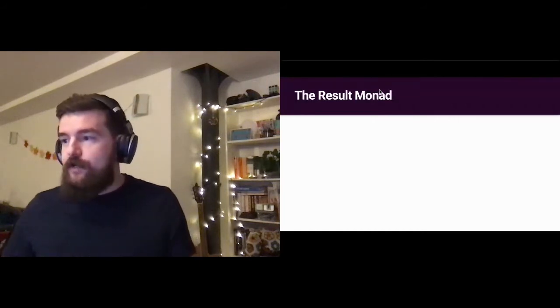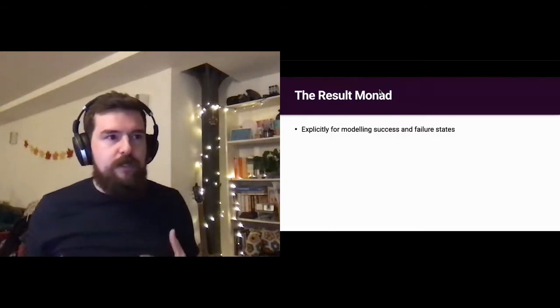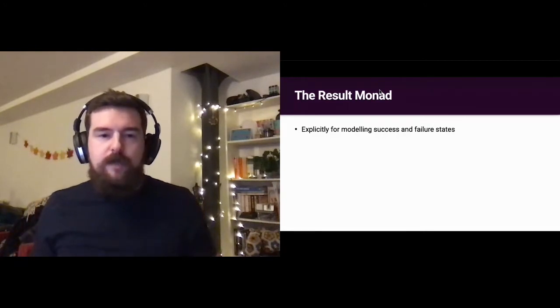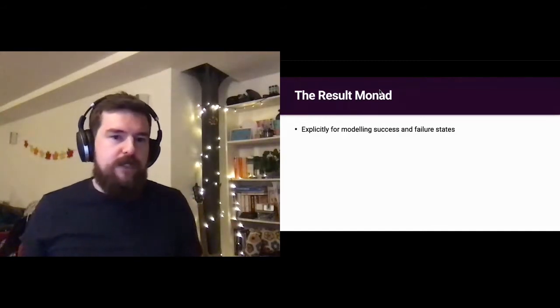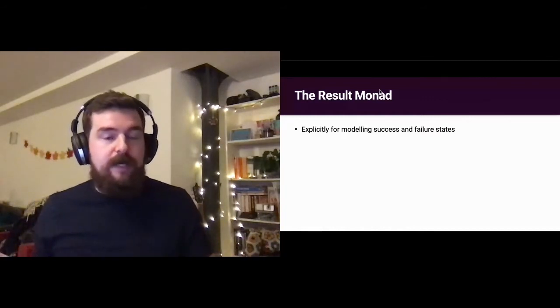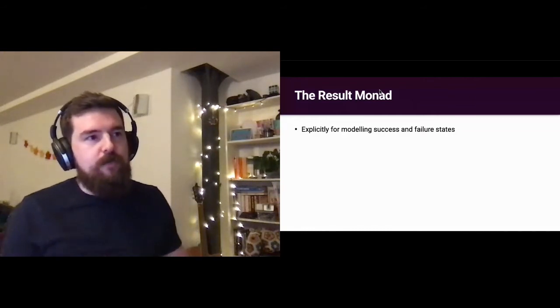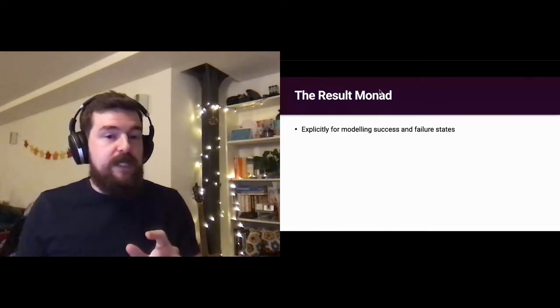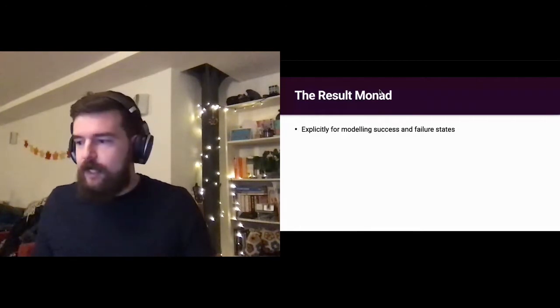So the solution we ultimately chose was the result monad, which is explicitly for modeling both success and failure states. An alternative that we could have chosen is the either, which I think a lot of people will be somewhat familiar with, where you generally have a left type and a right type, which are independent. But it's somewhat ambiguous if you're not used to functional programming. Is the left type the value type, or is the right type? Some languages have conventions, but it's not enforced. And some libraries will even have a function to swap those values in case you're used to one type compared to another. And we wanted to avoid that.